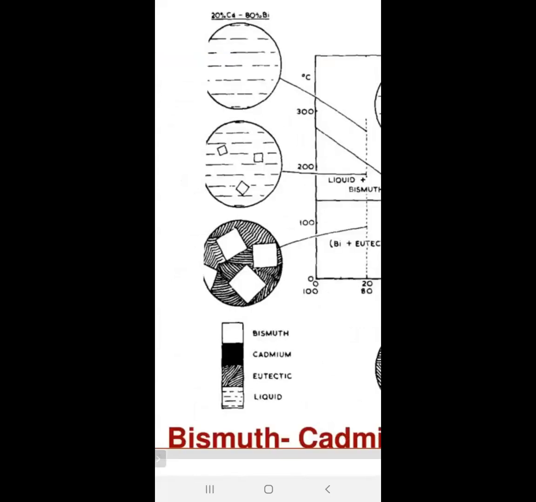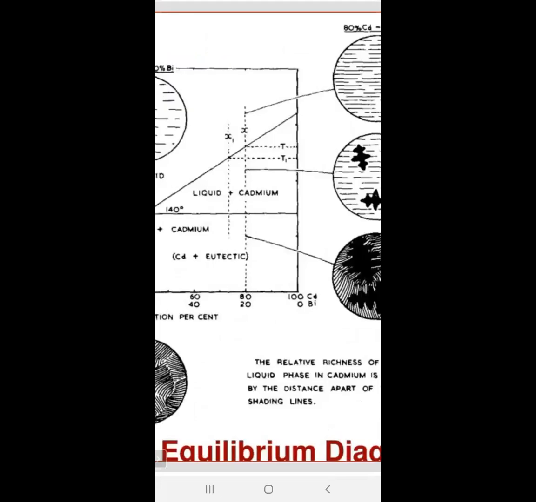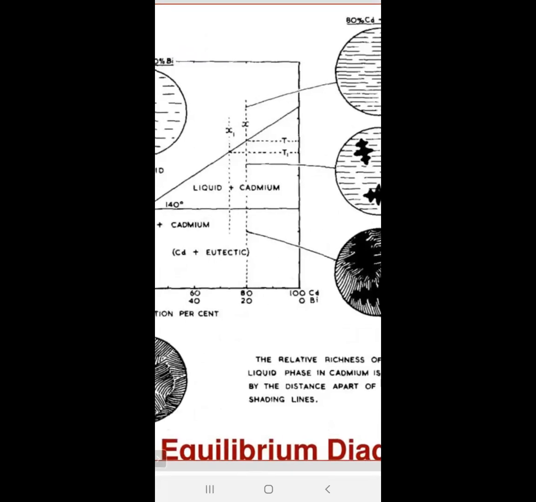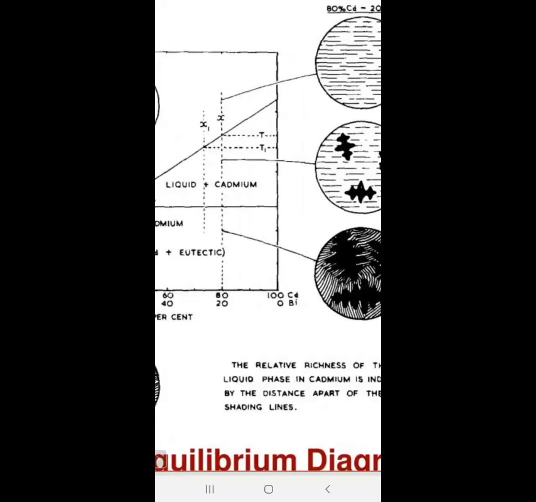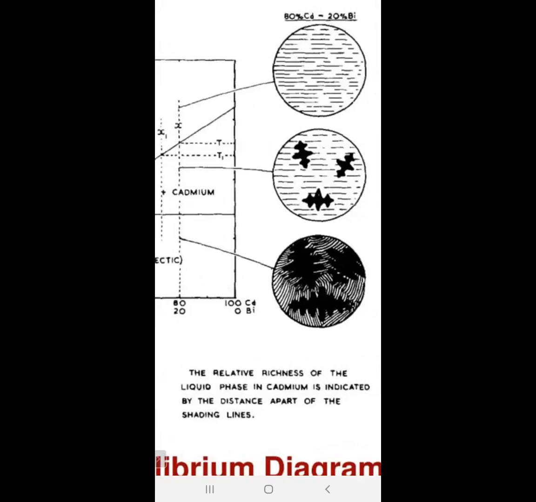In the same way, on the right side the metal is cadmium, pure cadmium. When you heat beyond the melting point temperature, the total will be in liquid state. When we cool, meaning decreasing the temperature, microstructural changes take place. At this point it is total liquid.